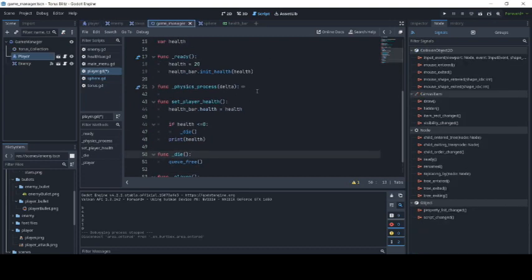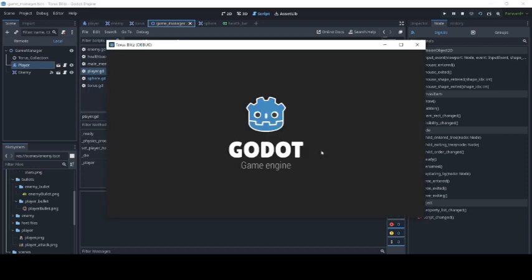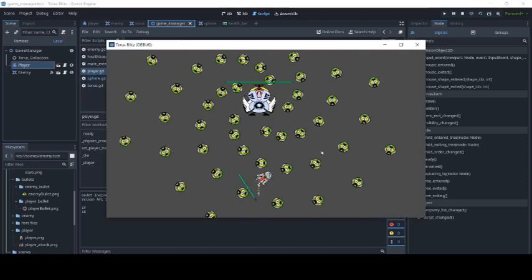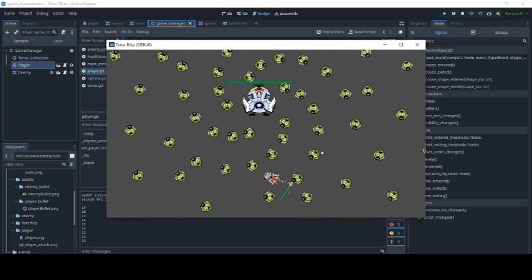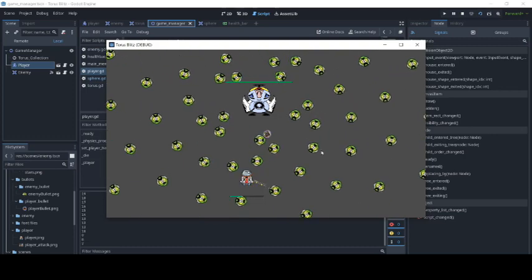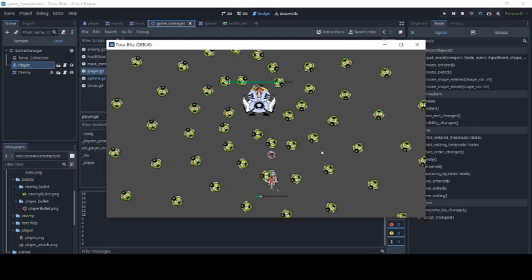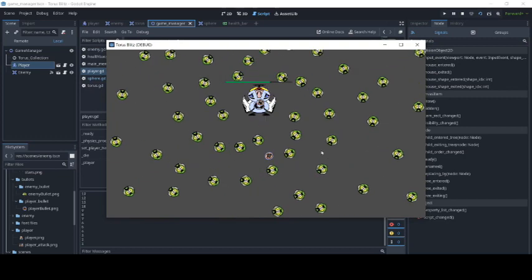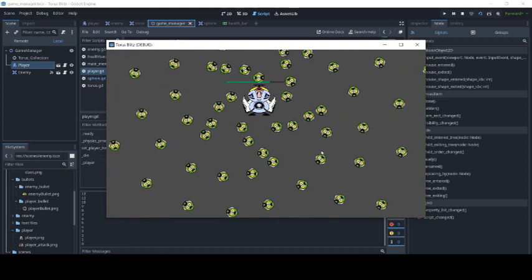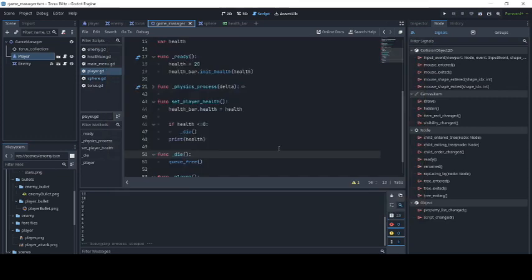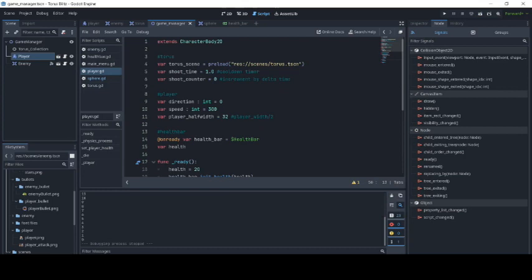Let me show you how it looks. So we have this going on, and if we get hit by the bullet, you see my health bar is decreasing. And if we shoot my enemy, the enemy's health gets reduced, and it seems we died. We definitely have to zoom in on the player. We're going to do that soon, but yeah, this is what it looks like at the moment.